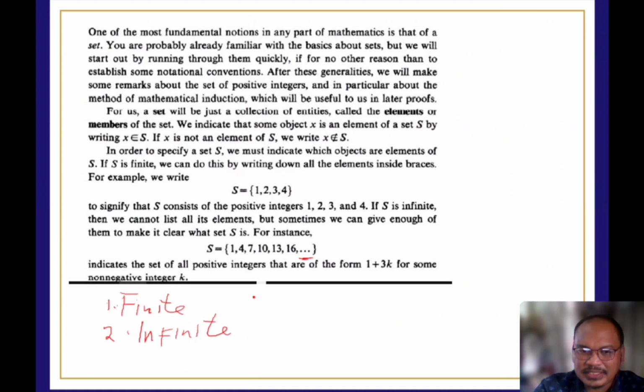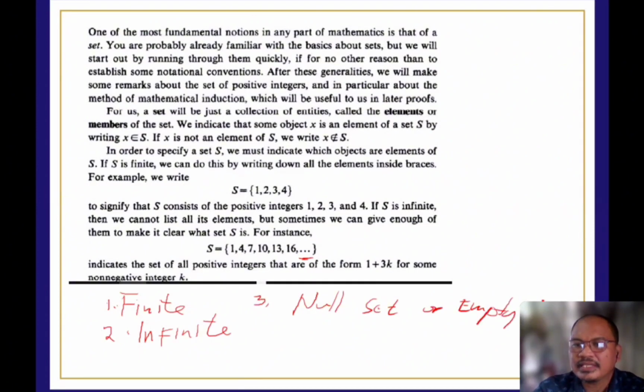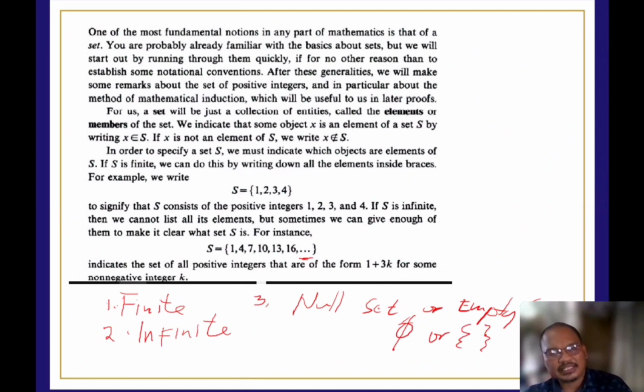Then the third one is the null set, or empty set. When we say empty set, we have this symbol, or braces facing each other with nothing inside. So this is the null set. When we say null set, this is a set with no element. Example.